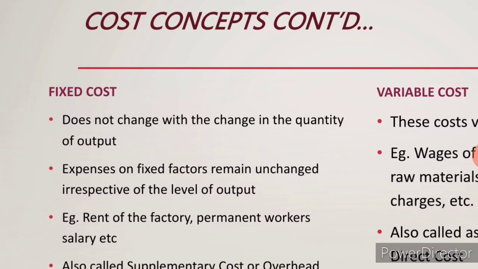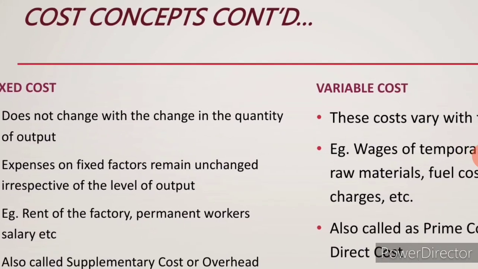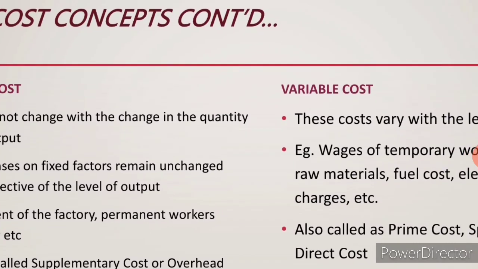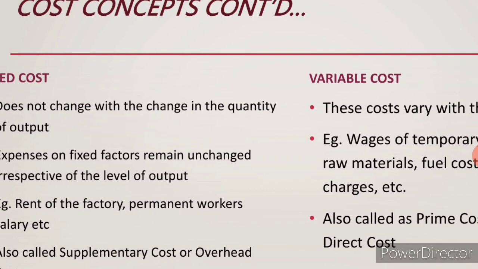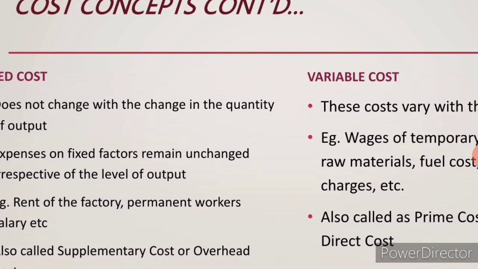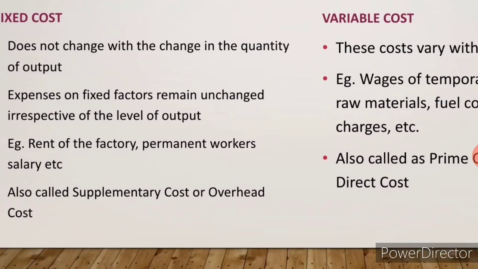Next, fixed cost and variable cost. Fixed cost: the cost does not change during the period of production. But variable cost: the cost will keep on changing during the production. So, each and every month the cost will keep on changing, that is called variable cost. Fixed cost: the cost will not change. So, for the academic year the cost will not change, it will remain the same. So, this is called fixed cost.